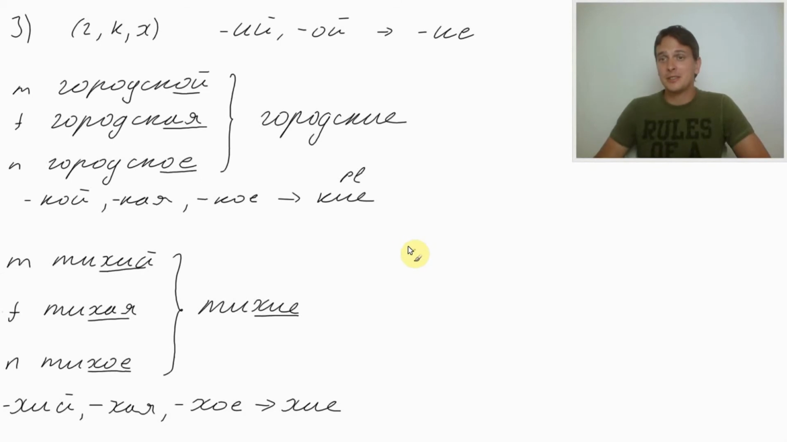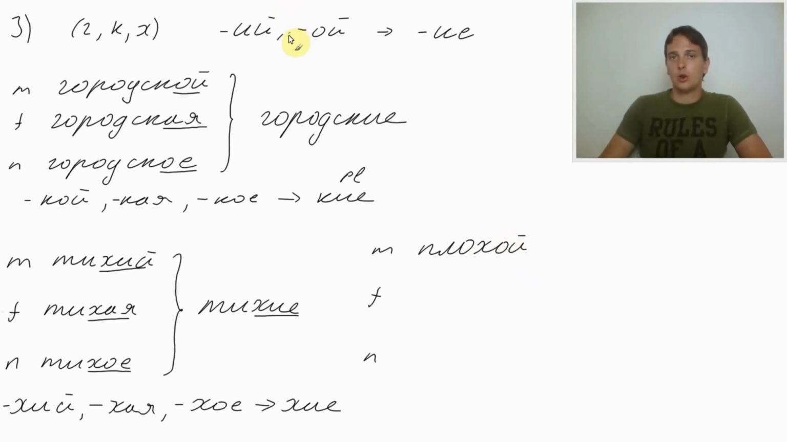And the last possible ending would be хой, плохой, bad. So again, masculine, feminine, and neutral. Плохой is bad. Плохой. So we got ха followed by ой. Хой. Before we were having ки. Ха followed by ой. Плохой.